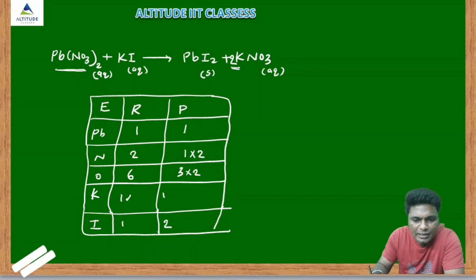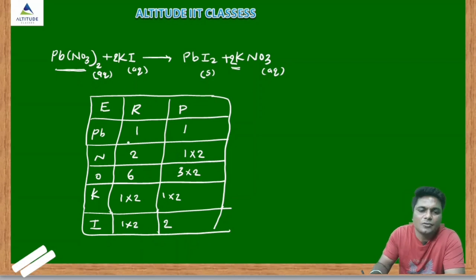So here write the 2. So it means what, you have to write 2 here. Then see here, so here also what, into 2, get balanced here. Next iodide. So iodide reactant side initially 1, but here when you multiplied by 2, here also what, 2. Then see iodide here also 2, so get balanced.